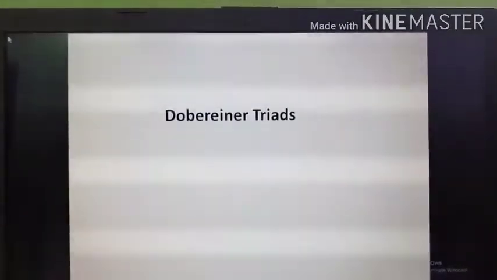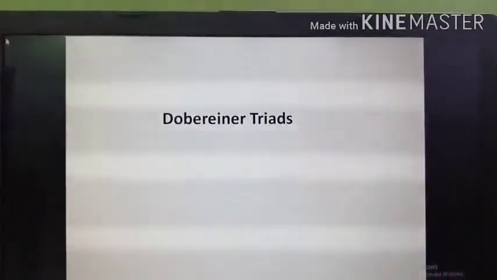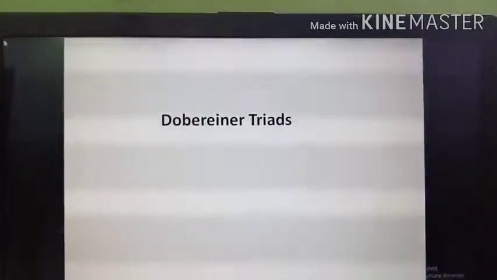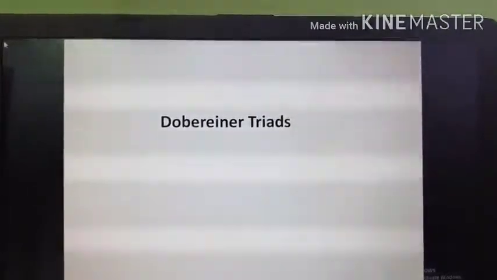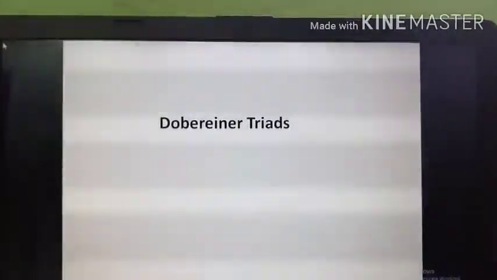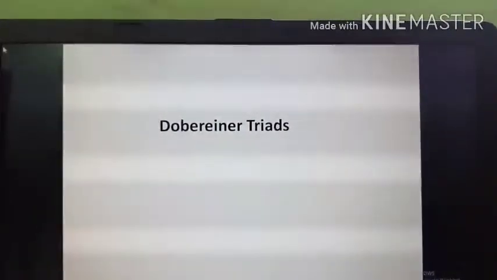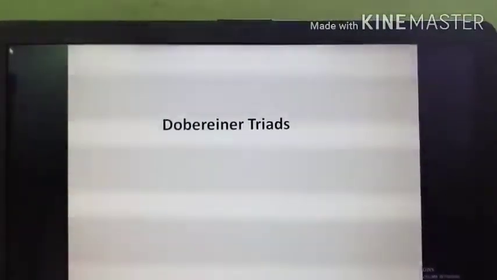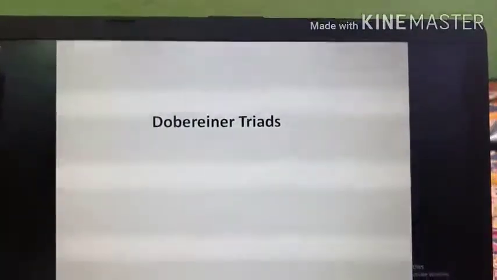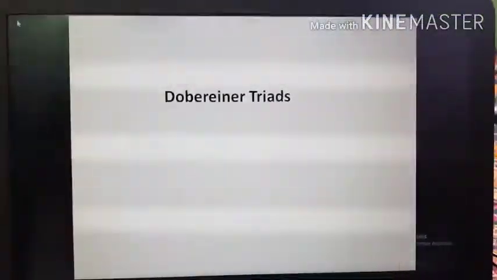In fact, Dobereiner was the first scientist to show the relationship between the properties of elements and their atomic masses. According to Dobereiner's law of triads, when elements are arranged in order of increasing atomic masses, groups of 3 elements having similar chemical properties are obtained, the atomic mass of the middle element of the triad being equal to the arithmetic mean of the atomic masses of the other 2 elements. Let us take an example of a triad.